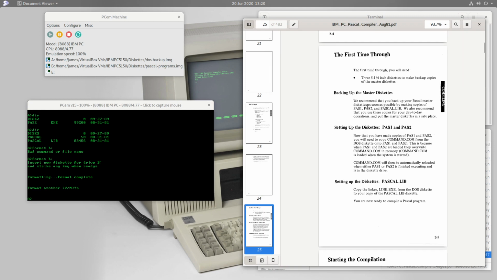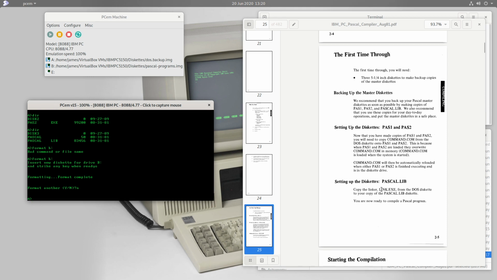Now, just as with the basic compiler, it's suggesting that we make backups of our 3 Pascal master diskettes. And in particular, it's suggesting that we make backups using not the disk copy command, but by copying files and additionally copying the DOS system onto the Pas1 and the Pas2 diskettes, so that we don't need to keep switching between them and the actual DOS diskette. And so again, that's a pretty involved process. It involves formatting 3 diskettes and copying files over, and then putting the DOS diskette in and copying that over.